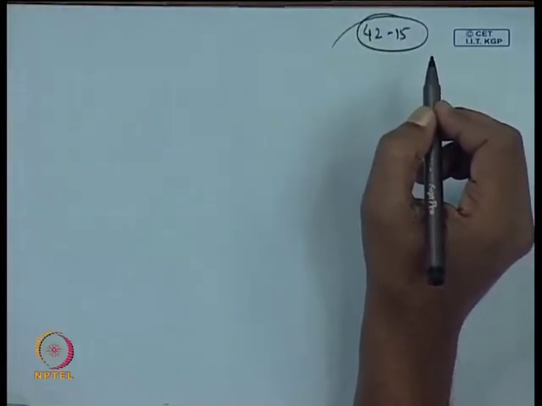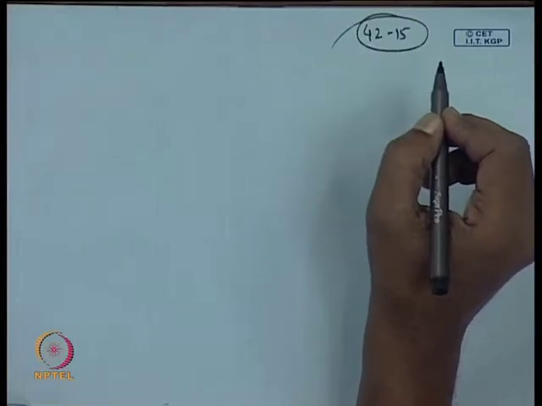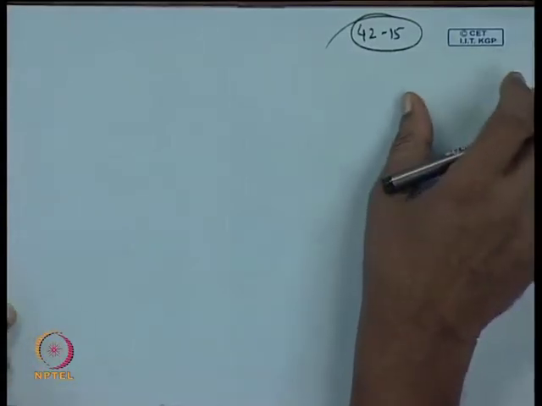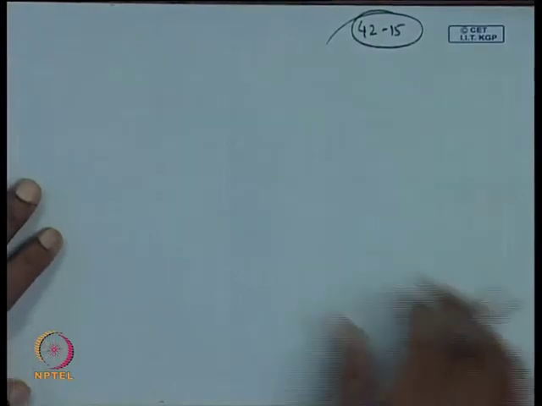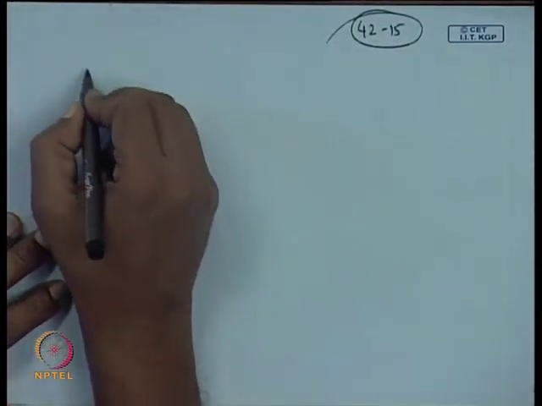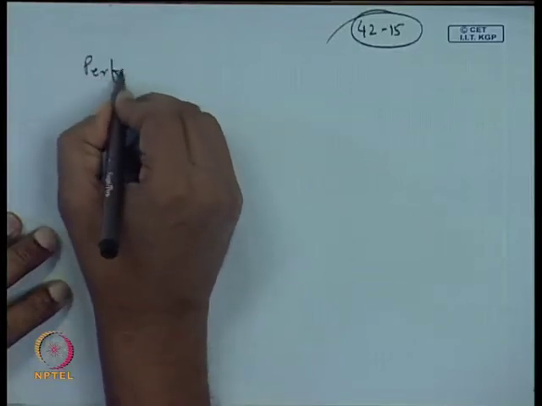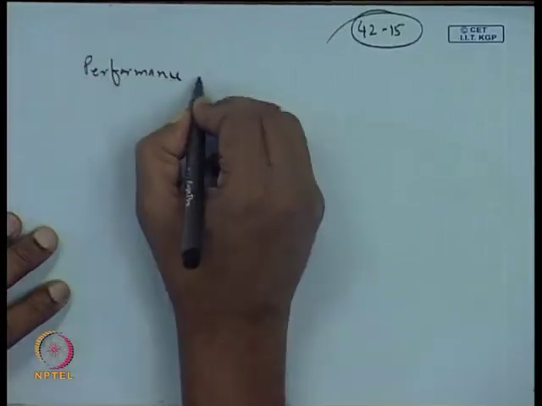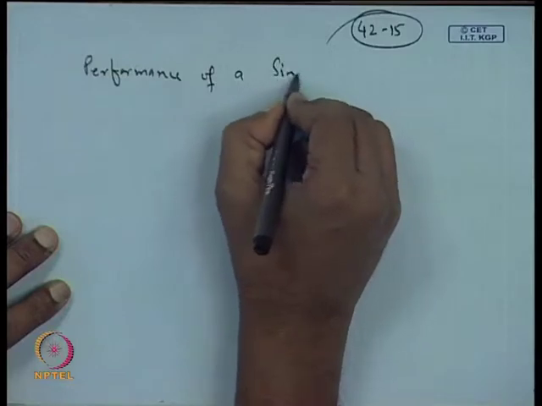Okay, now once we have done this, we can develop the equation for rocket performance in a single stage.